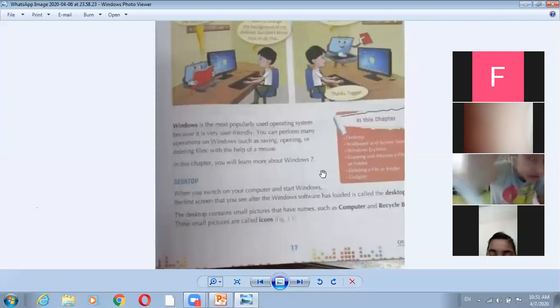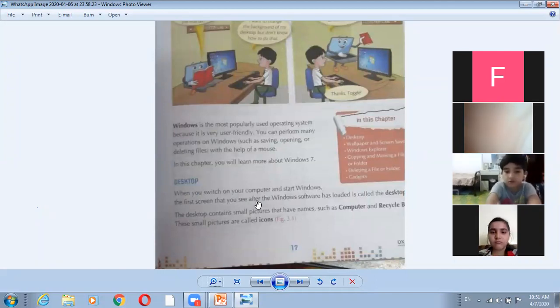Desktop. First of all, they are saying when you switch on your computer and start Windows, the first screen that you see after the Windows software has loaded is called the desktop. Let me show you.